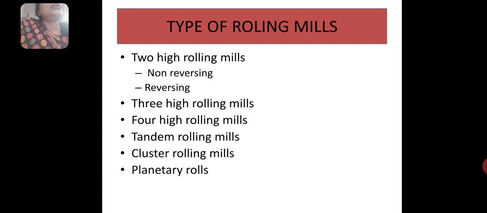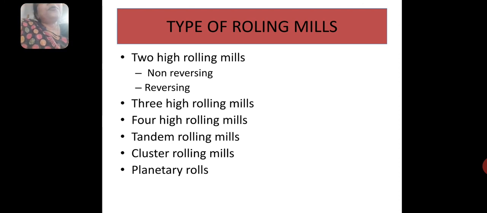So how does this rolling take place? Depending on the amount and the size, different rolling mills are used for this purpose. So these rolling mills are of many types.